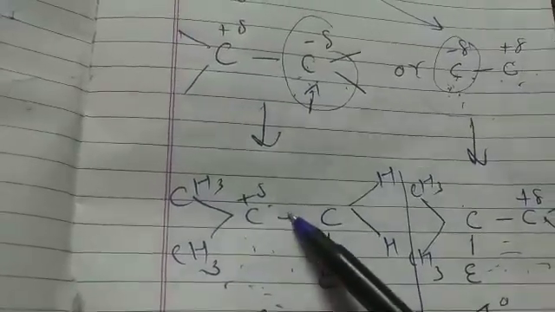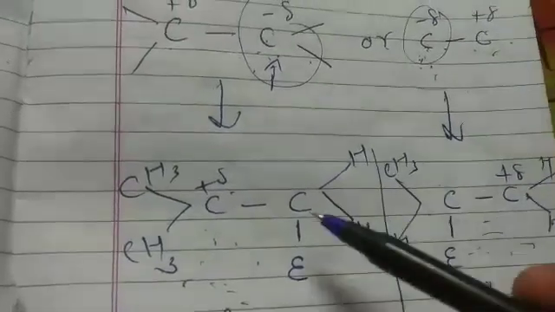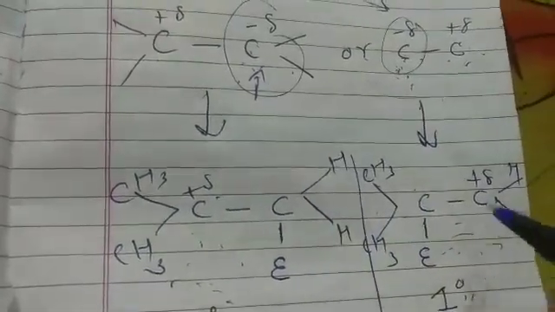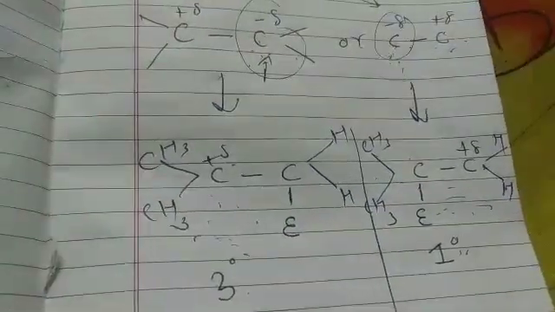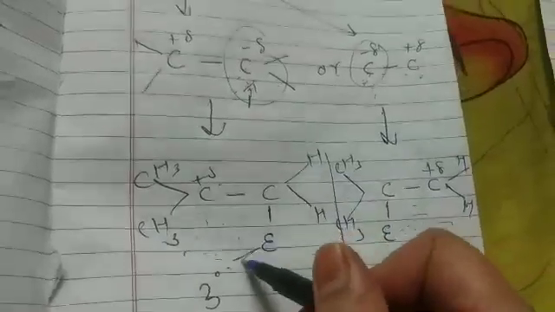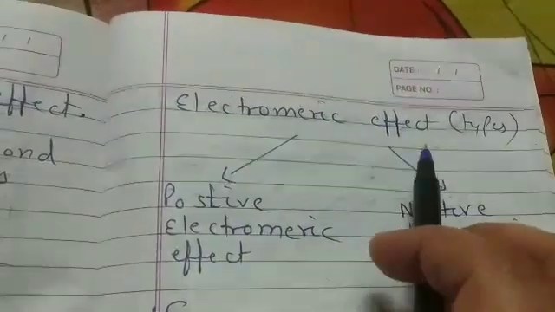So students, the double bond pi electron shifting to a carbon depends on stability. Where the shifting of electrons occurs, that is where the carbocation will be formed more stable. So what is the result, students? This carbocation will form and E attacks at this carbon, not this carbon. Now students, types of electromeric effect.